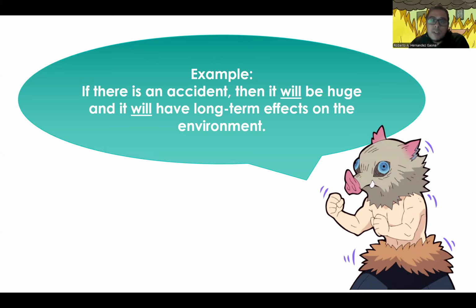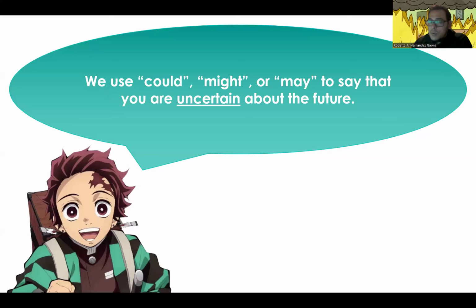Remember that the book covers specific topics each unit. So in this unit, we're talking about the environment. So we're going to see a lot of different environment related sentences throughout the presentation. Again, this is will or won't. Now, what about the others? So again, the book kind of puts these into the same category. And they're in the category that expresses uncertainty. So if you are uncertain about something in the future, you can use could, might, or may.